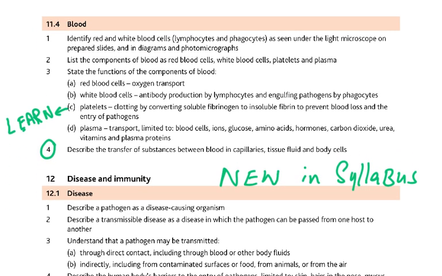Then coming on to the blood chapter, I want you to learn how platelets are important in clotting by converting the soluble fibrinogen to insoluble fibrin. And this, of course, forms a sort of clot, and that prevents the entry of pathogens because in the air you have bacteria and viruses and fungus and different pathogens. So all those will be prevented from entering the body because now you've got a break in the skin. The skin is, in fact, the largest organ of the body, and that protects you from any invading pathogens. Then describe the transfer of substances between blood in capillaries and the tissue fluid and body cells.